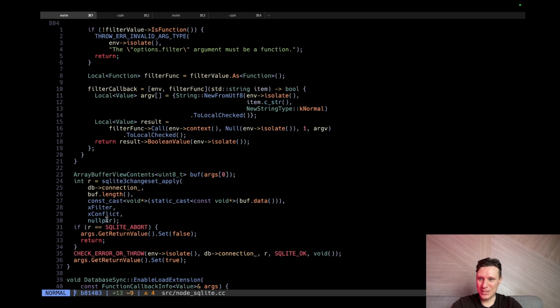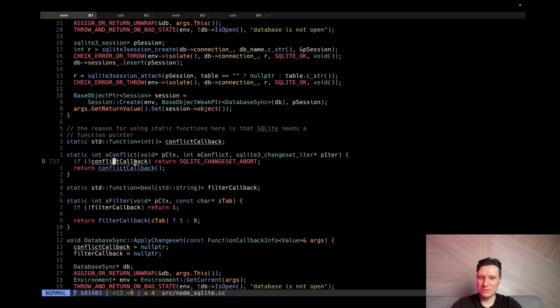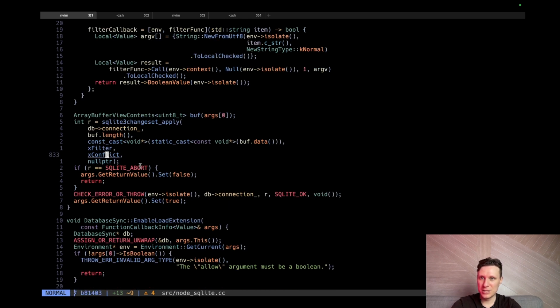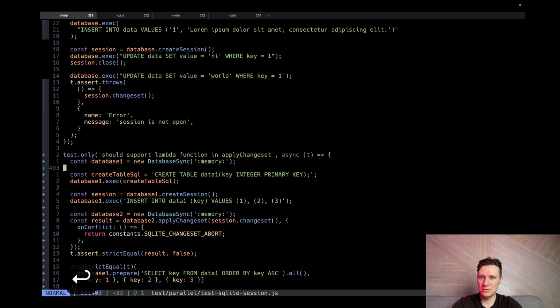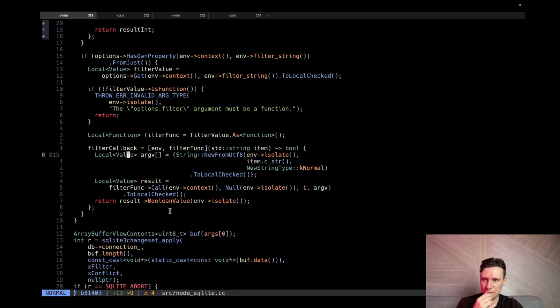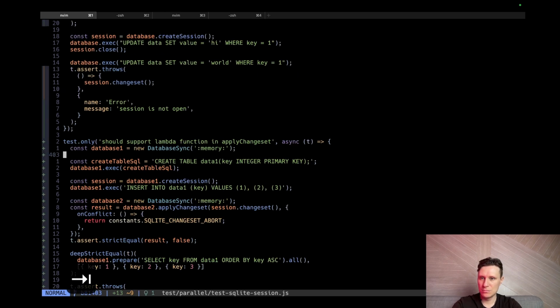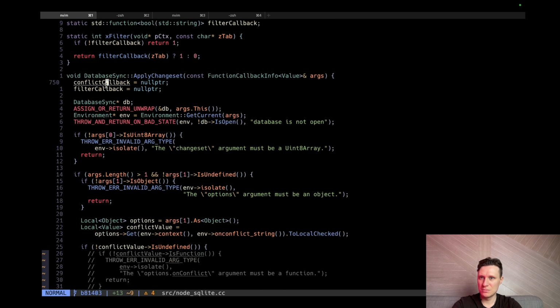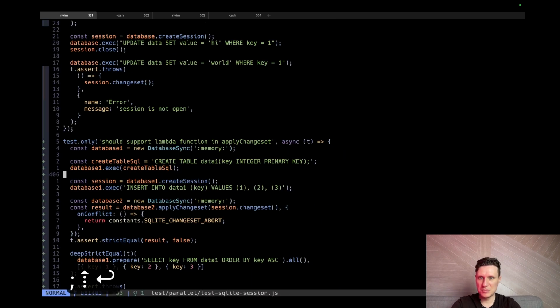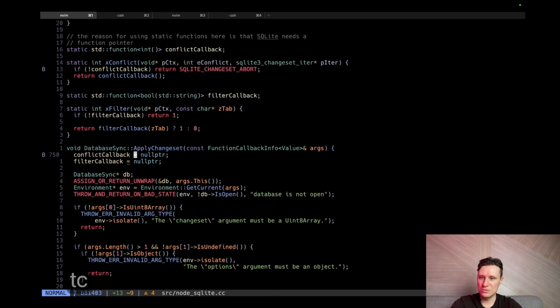So let's put our breakpoints again. Do we have our on conflict here? Let's put it here. And why don't we go here? And let's go here and run again. I'm not quite sure why. Why is it not running? C++, please. Just run the thing. Yeah, continue.